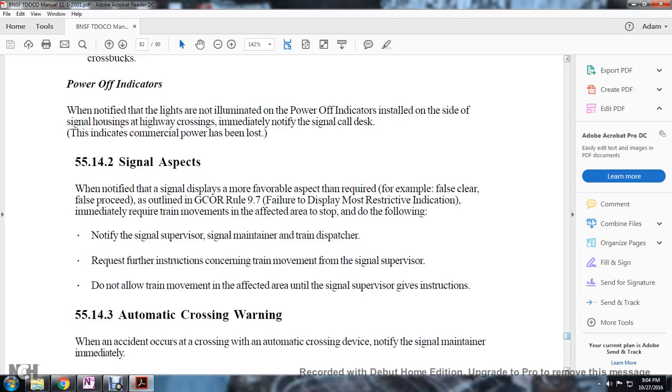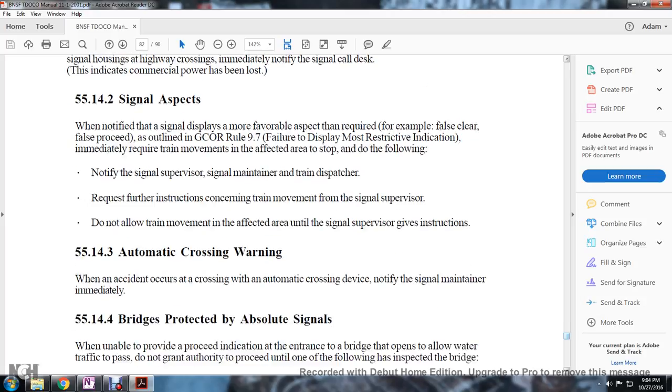Rule 5542, signal aspect. When notified that a signal displays a more favorable aspect than required, for example a false clear or false proceed, outlined in the general code of operating rules, Rule 97, failure to display the most restrictive indication. Immediately require trains moving toward the affected area to stop, and do the following: notify the signal supervisor, signal maintainer, and train dispatcher. Request instructions concerning train movement from the signal supervisor. Do not allow train movement in the affected area until the signal supervisor gives instructions.